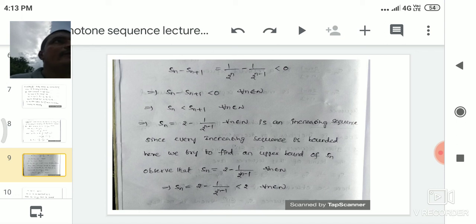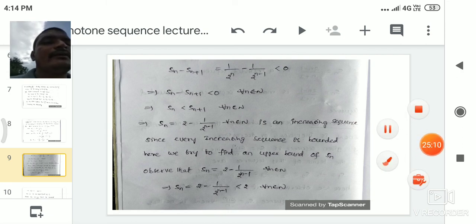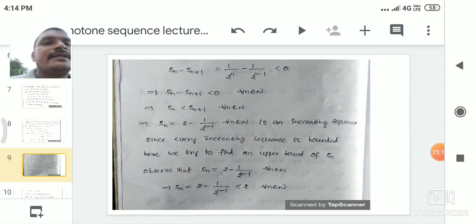So here we try to find an upper bound for the given sequence Sn equal to 2 minus 1 by 2 power n minus 1, for all n belonging to the natural numbers. Here 2 minus 1 by 2 power n minus 1 is always less than 2.